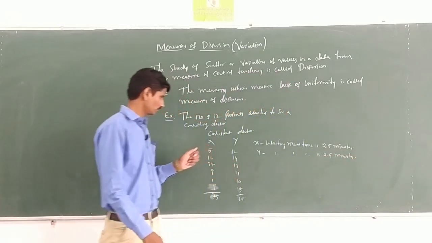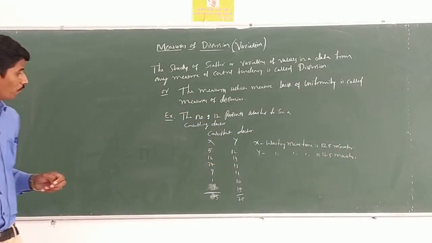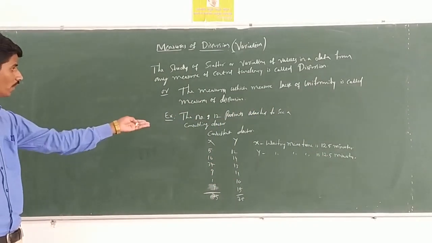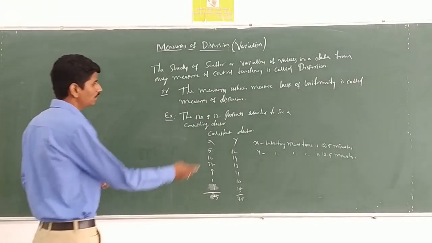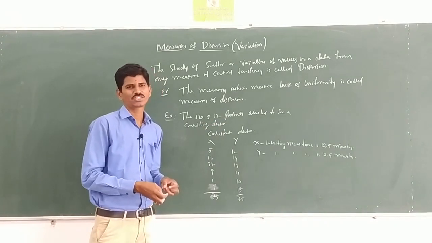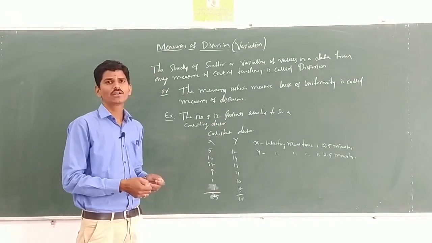For both doctors, the average waiting time is 12.5 each.